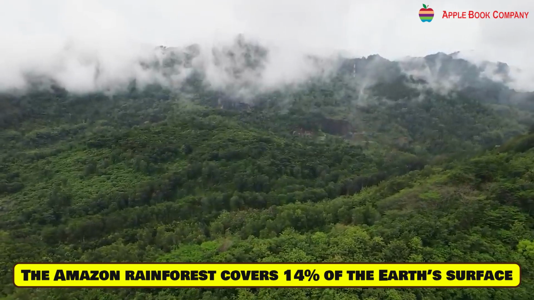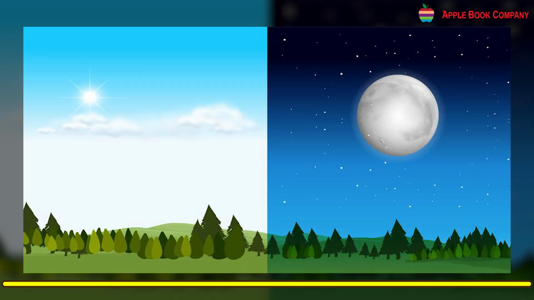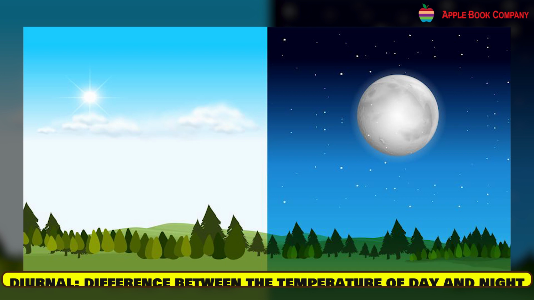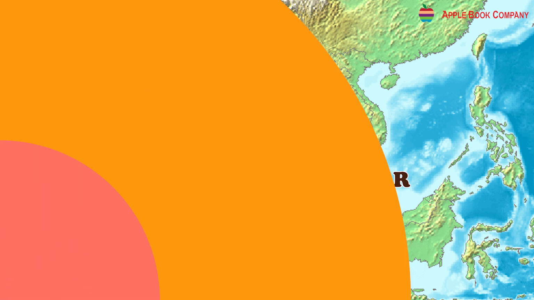Do you know? The Amazon rainforest covers 14% of the Earth's surface. Diurnal: difference between the temperature of day and night. In India, it covers the Andaman and Nicobar Islands.